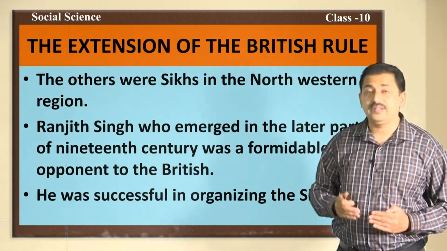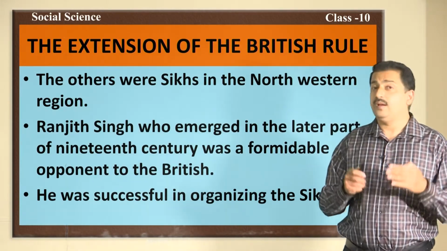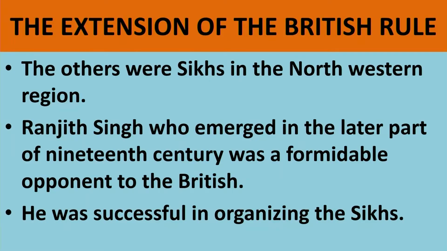In addition to this, in the northwest part of India, the Sikhs were also prominent. Raja Ranjit Singh was a very prominent ruler. The other dominant rulers were the Sikhs in the northwestern region of India. Ranjit Singh, who emerged in the latter part of the 19th century, was a formidable opponent to the British in India.